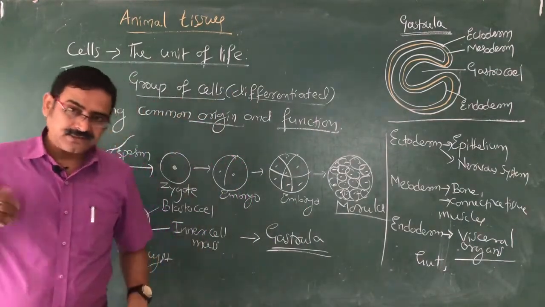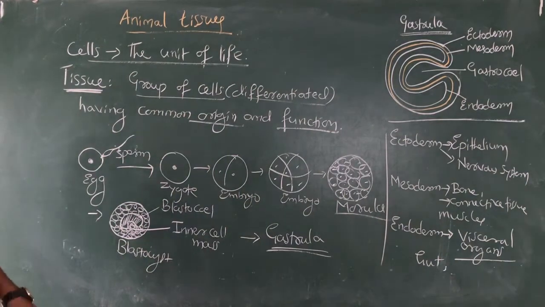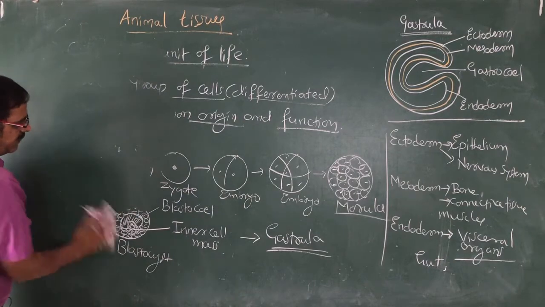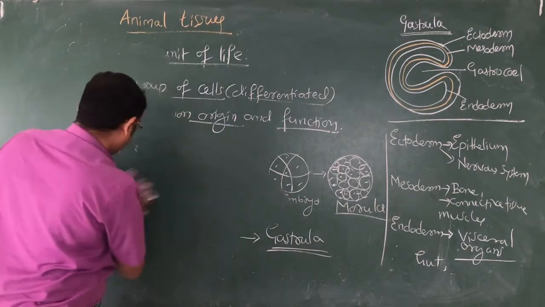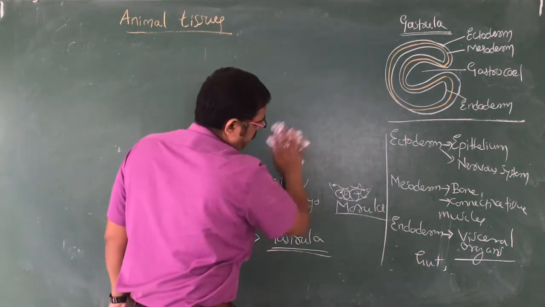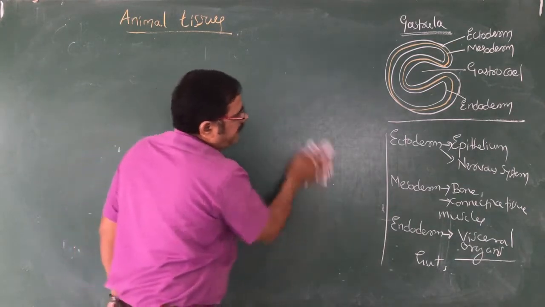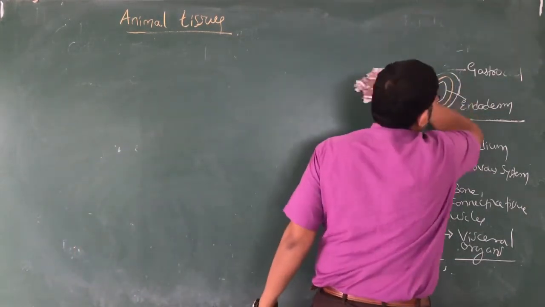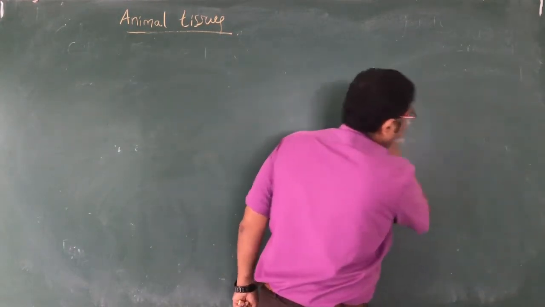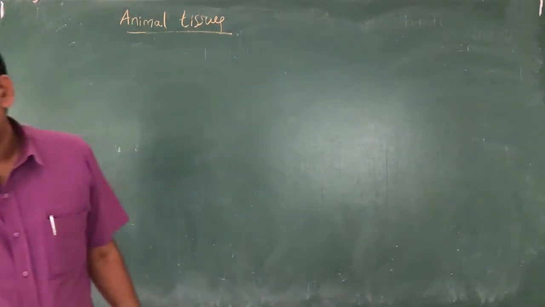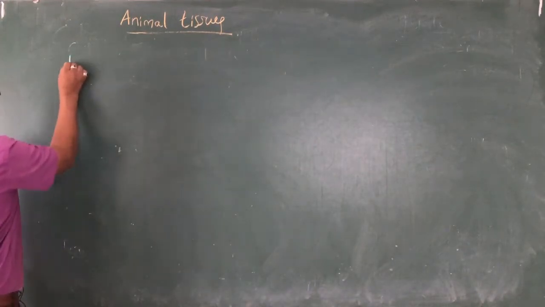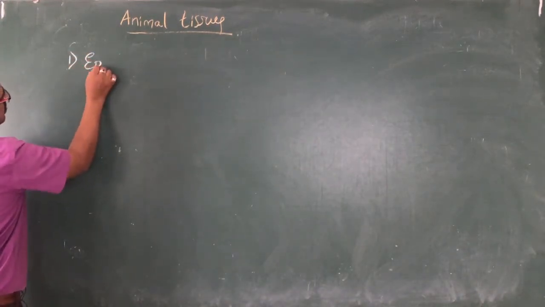Now let us understand how animal tissues are classified, and we are going to discuss animal tissues in detail now. In your earlier school curriculum you have studied animal tissues, right? Animal tissues are broadly classified into 4 important types. We are going to discuss those 4 types, what they are. Number 1 is epithelial tissue.